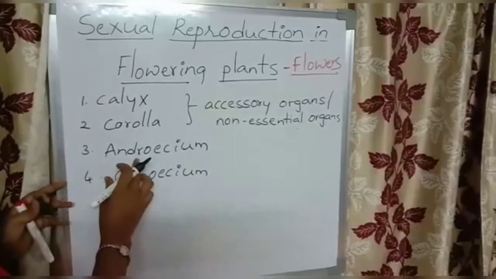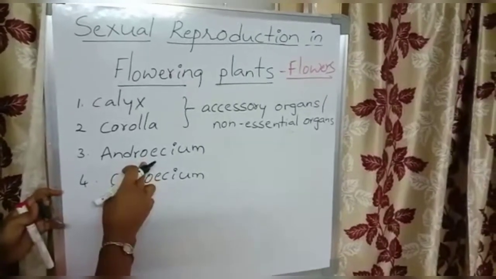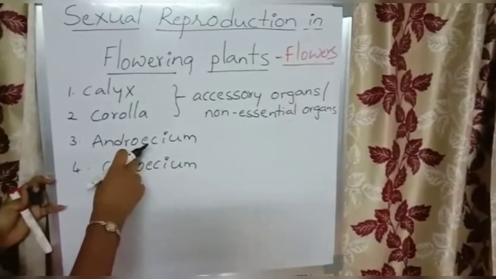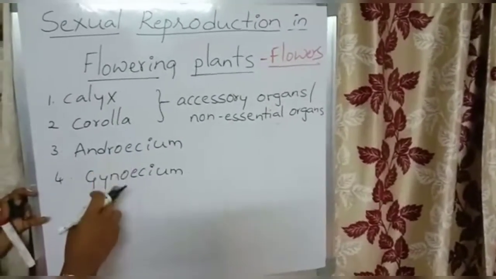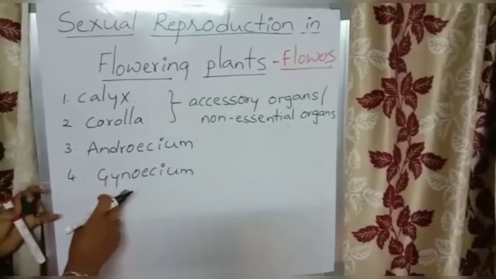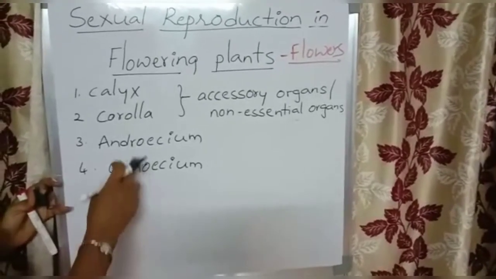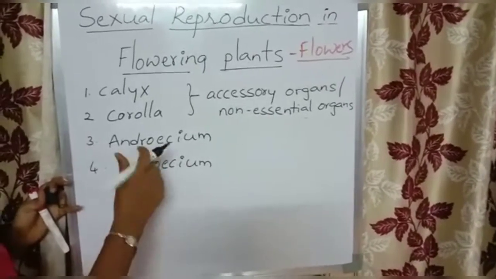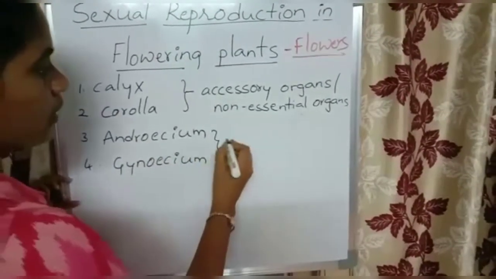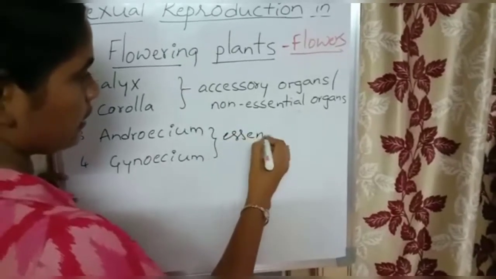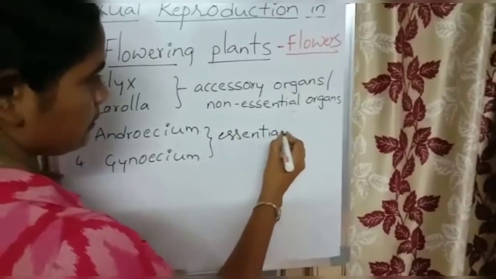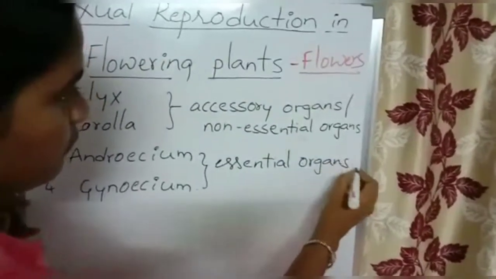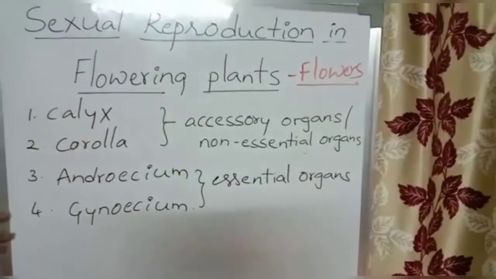Now the third whorl and fourth whorl on the thalamus. Third whorl, androecium, male reproductive unit, and fourth whorl, gynoecium, having pistils. Gynoecium is the female reproductive organ. These two whorls are called essential organs of the flower present on the thalamus.